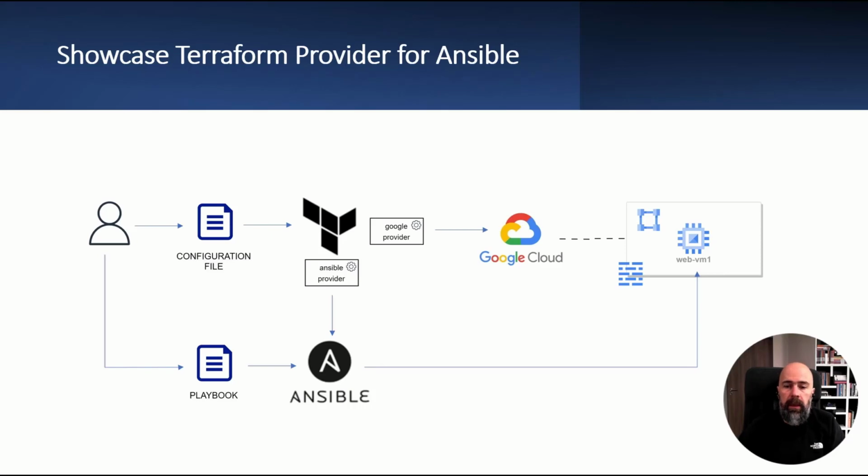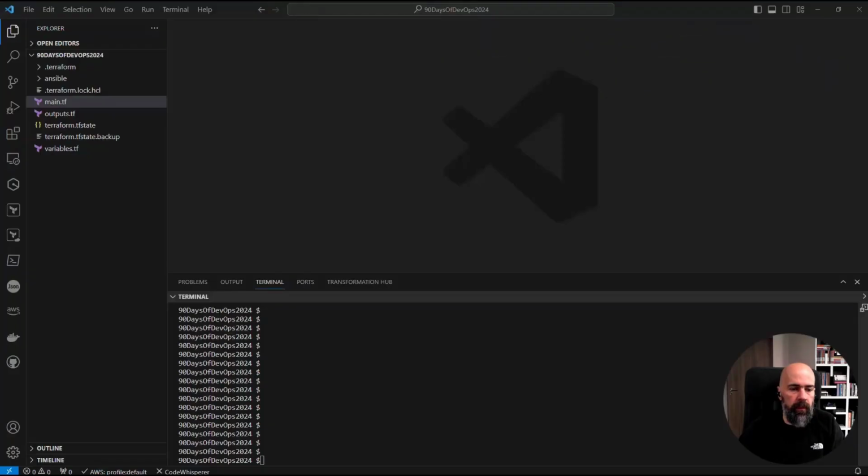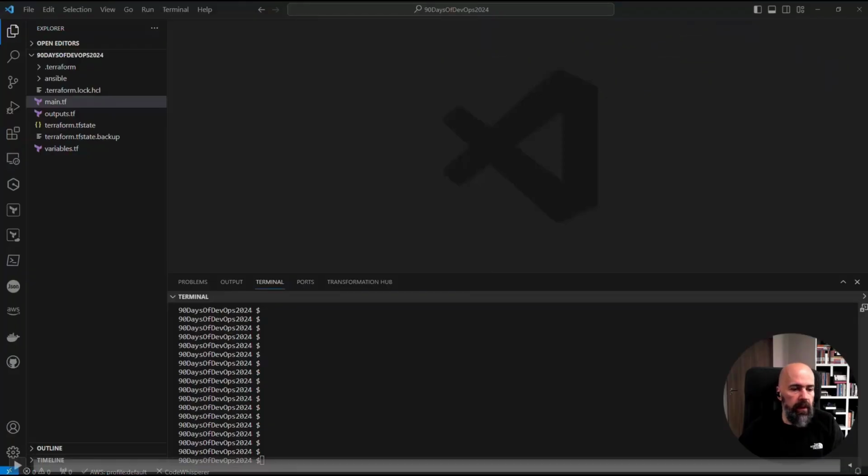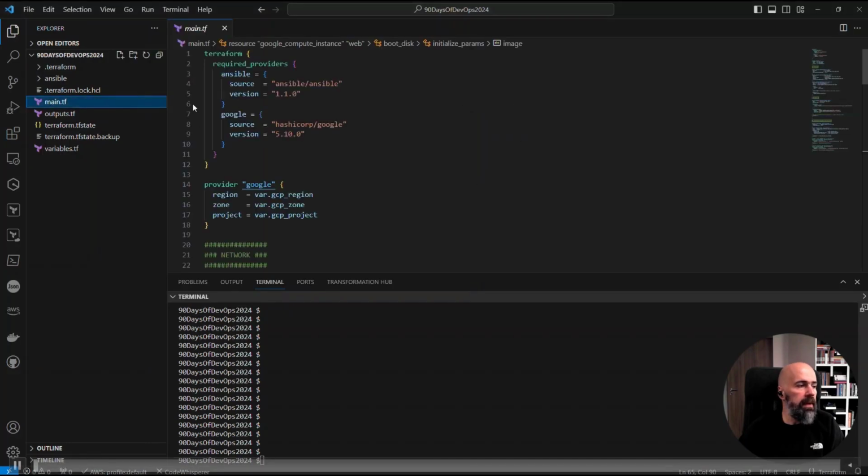So it is now time to look at the code. So it's demo time. We have here a pre-recorded demo, but it's going to be fine. First of all, we look at the Terraform file. The Terraform file has a main file. Well, it's a pretty simple configuration here. We have a main file where we declare